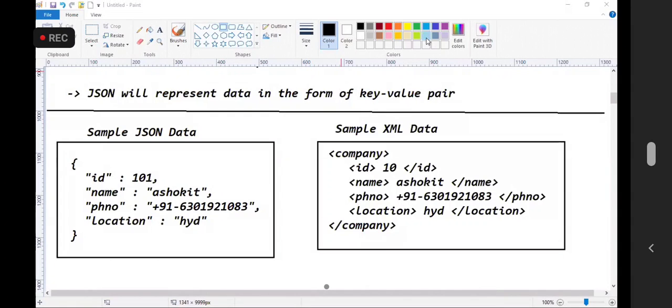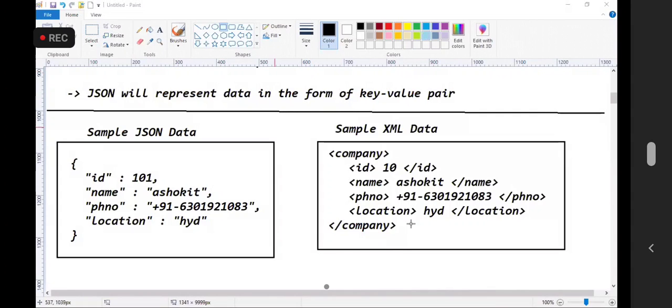JSON is more readable: ID 101, name Ashok IT, phone number 630192108, location HYD. If you look at the XML, one tag is open, one tag is closed: ID, name, phone number, location. So the number of characters increases in XML because more metadata is there.